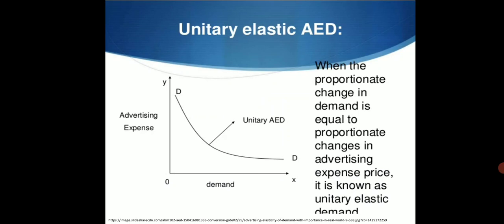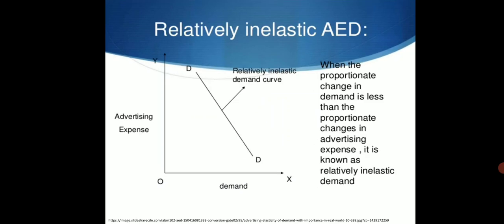When the proportionate change in demand is equal to proportionate change in advertising expense, it is known as unitary elastic demand. Last one, relatively inelastic advertising elasticity of demand. When the proportionate change in demand is less than the proportionate change in advertising expense, it is known as relatively inelastic demand. Thank you.